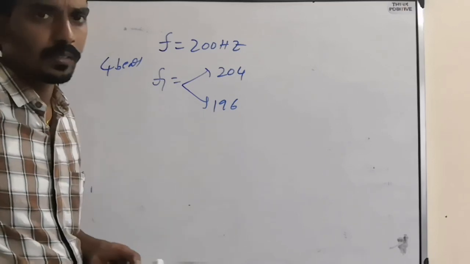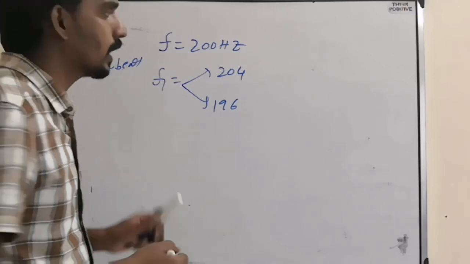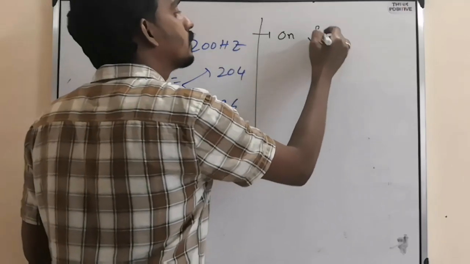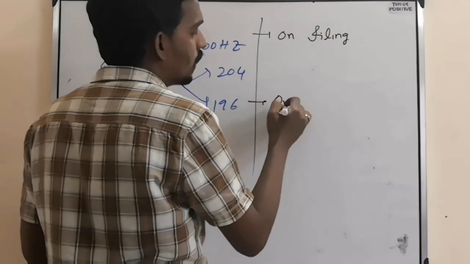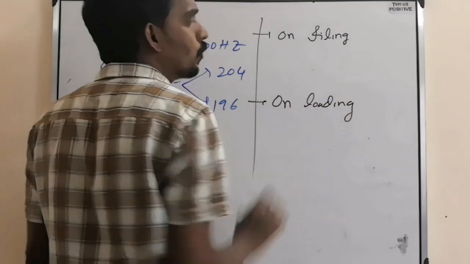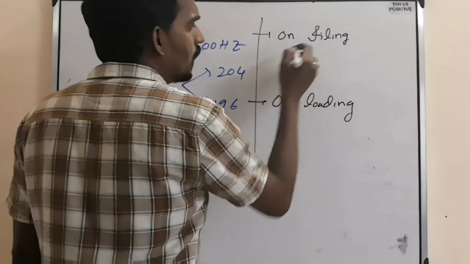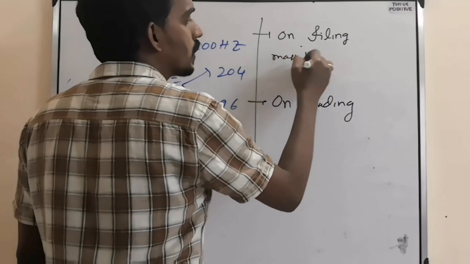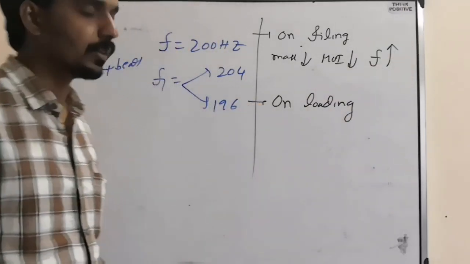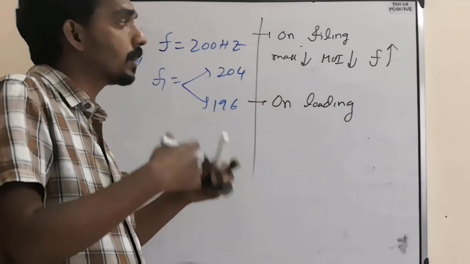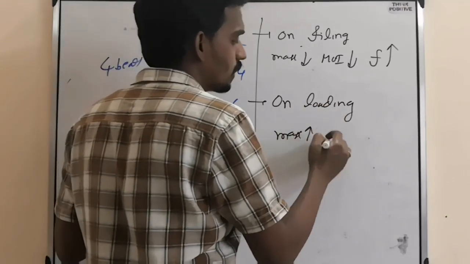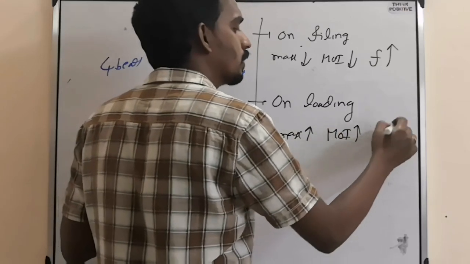But how to find that one? For that they will give another condition, that is, either they will tell on filing or they may give on loading with wax or something. Filing means removing mass. So on filing, mass decreases, so moment of inertia decreases, so frequency increases. Frequency of vibration increases because it is becoming lighter. But on loading you are adding mass. Mass increases, moment of inertia increases, frequency decreases.